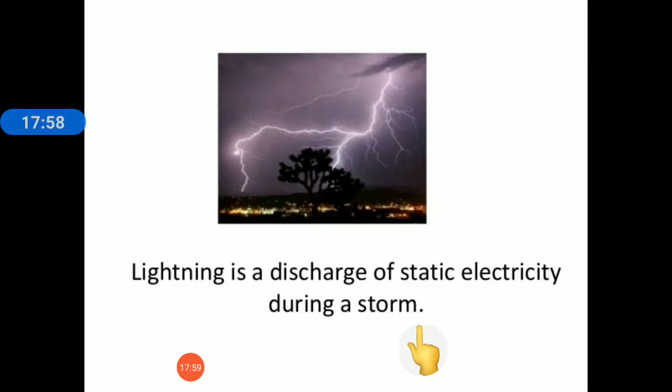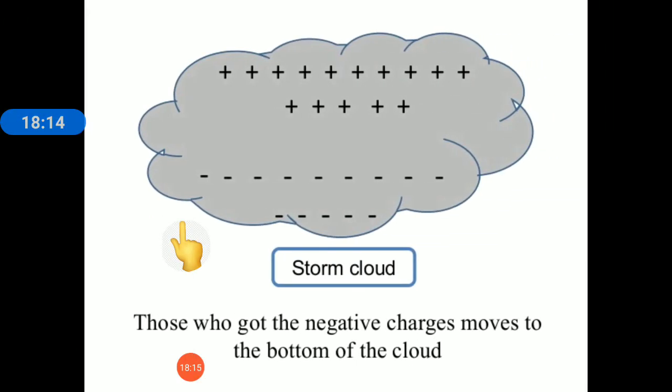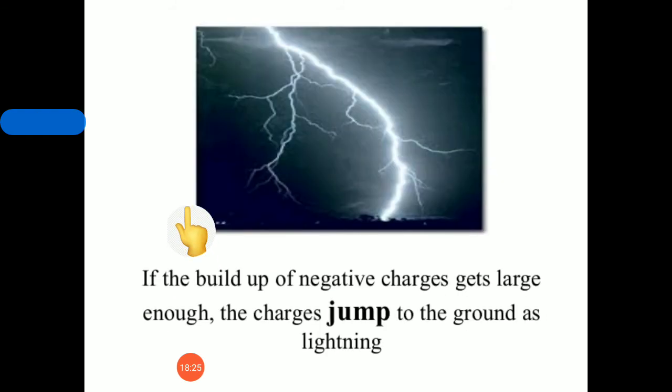Lightning is also an example of discharge of static electricity during a storm. This is due to the ice and water droplets rubbing against each other, and this builds up electric charges. Okay, so the negative charges move to the bottom of the cloud. If the build up of negative charges gets large enough to be handled by the atmosphere, the charges jump to the ground in the form of lightning.